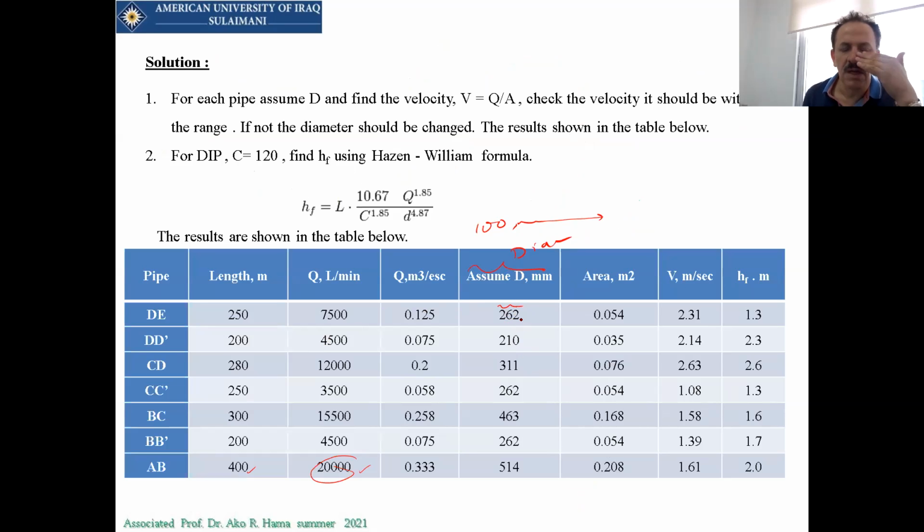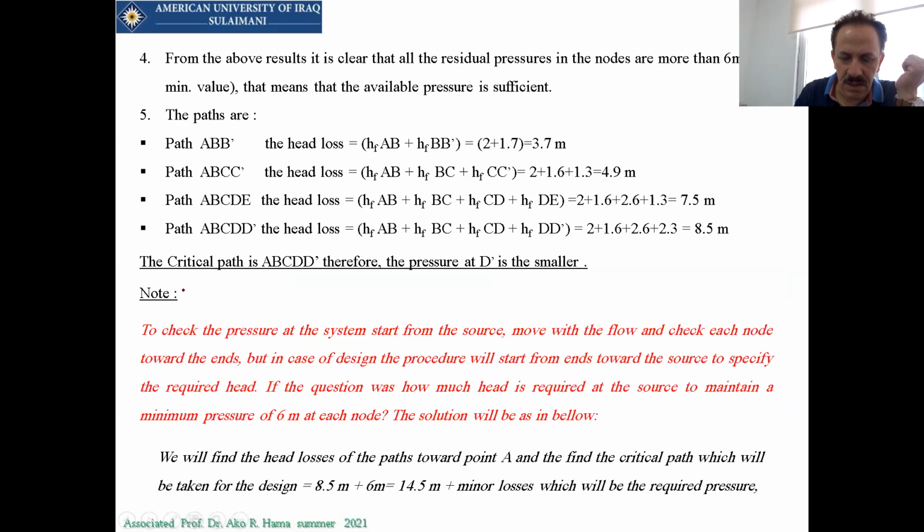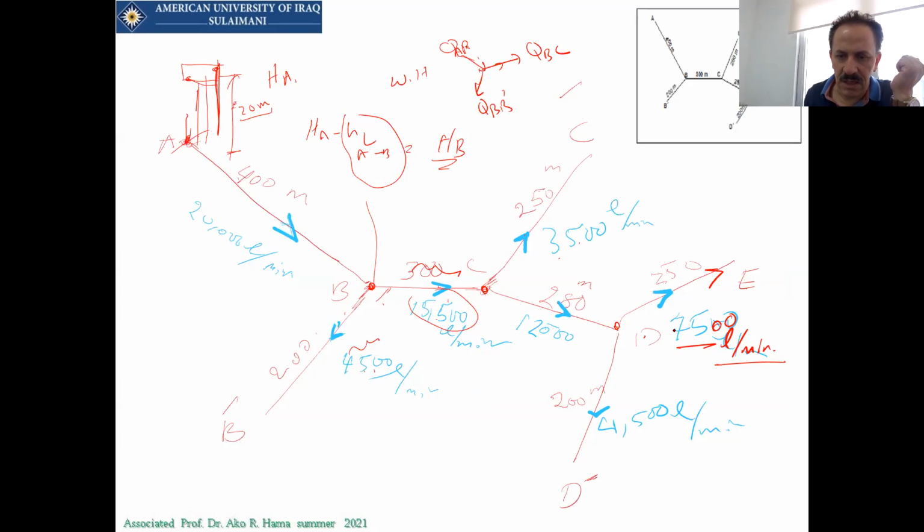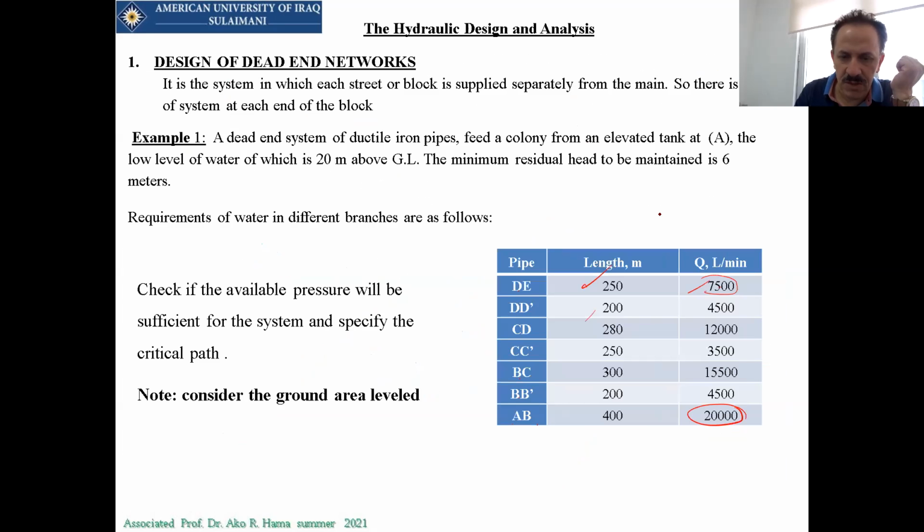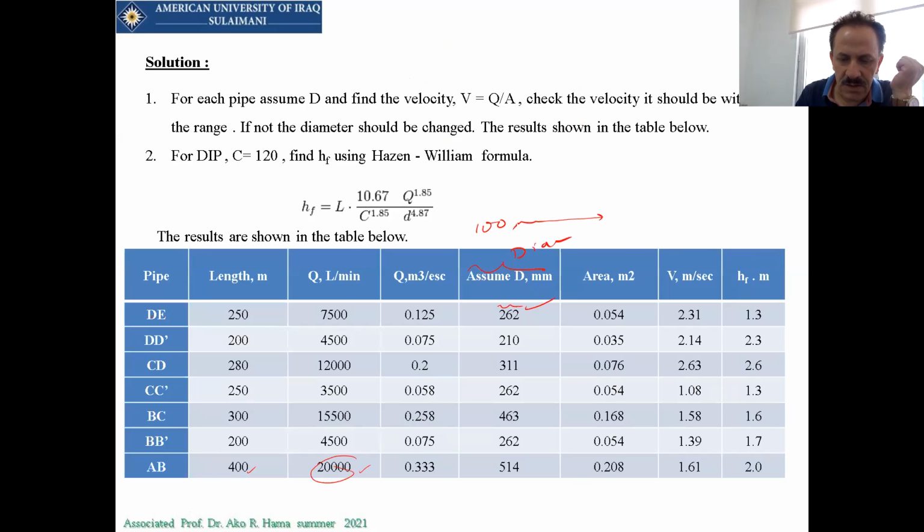You are free to make any assumption, but you have to check that assumption. Now, I assume the diameter of pipe DE, where's the DE? This is D and E. I assume this pipe is equal to 250, how much was it? It was 262.